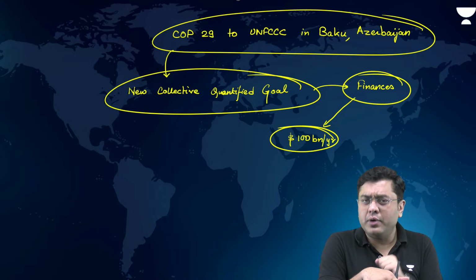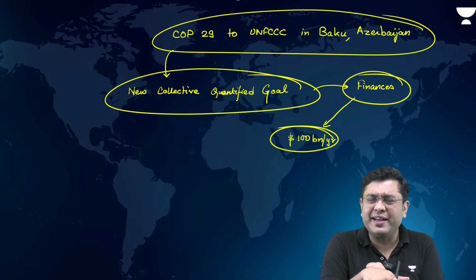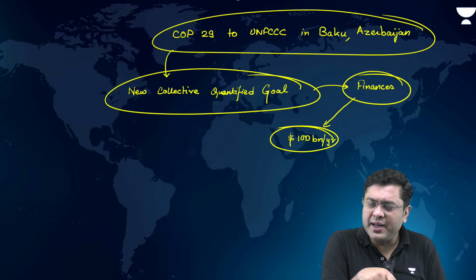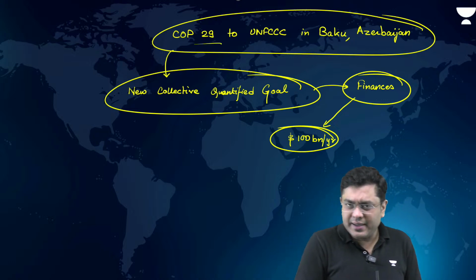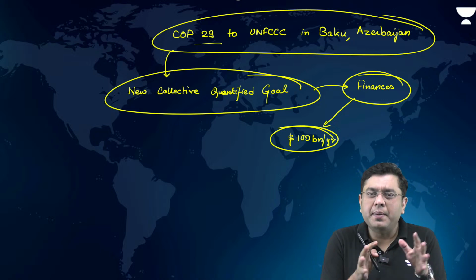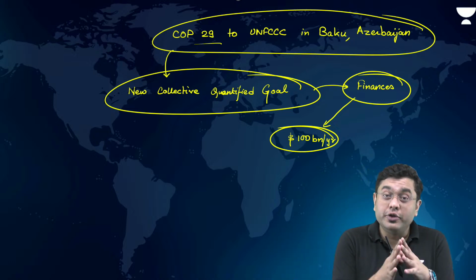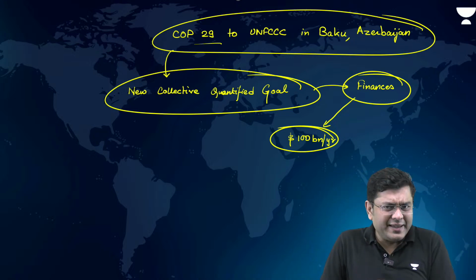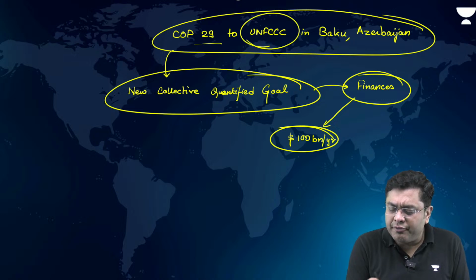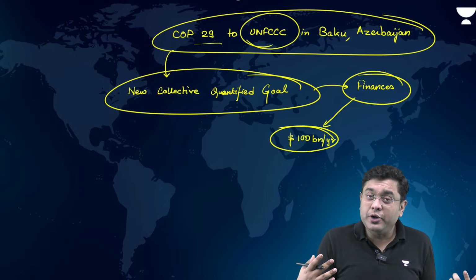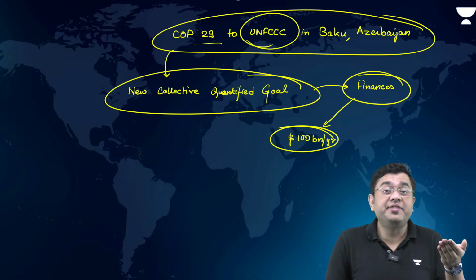For example, just to give you an idea about how hesitant the US has been, even the Biden administration, which is seen to be very pro-nature, pro-climate, just to put facts on the table. Now you see these conference of parties which are conducted, for example in Baku, there is some amount of money which is required. The delegations will travel, the ministers will travel, their stay, their accommodation has to be arranged. So where do you get that money? That money is there for UNFCCC. UNFCCC has got some money. Who provides the money to UNFCCC? Countries, developed countries like the US.